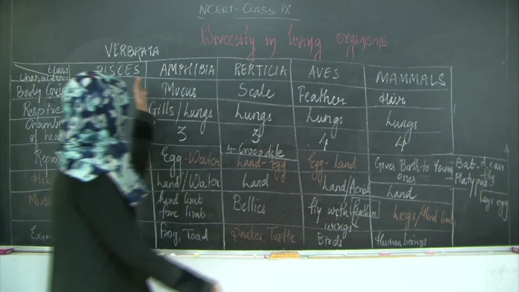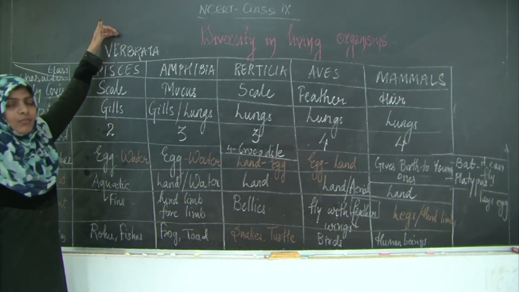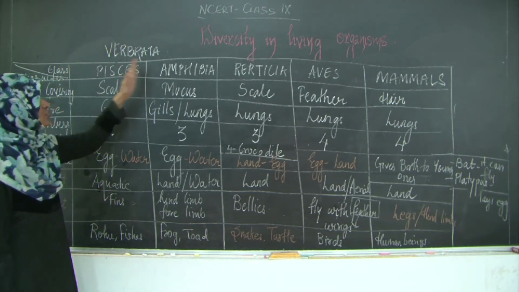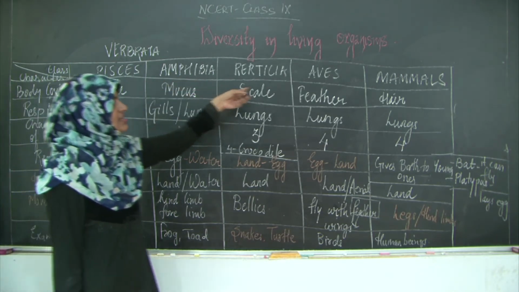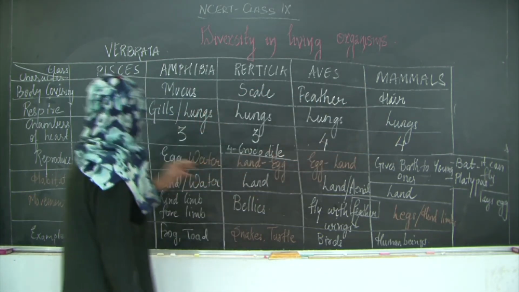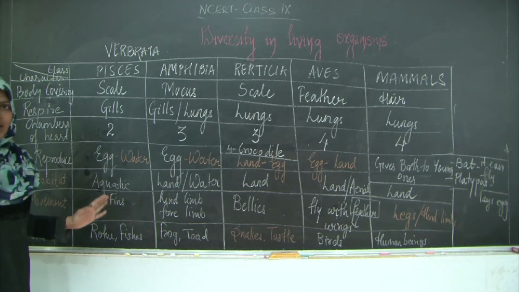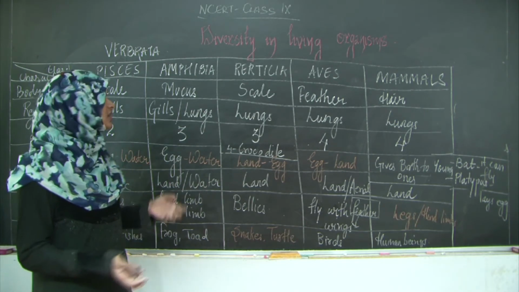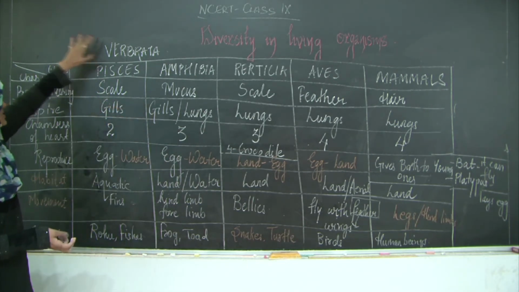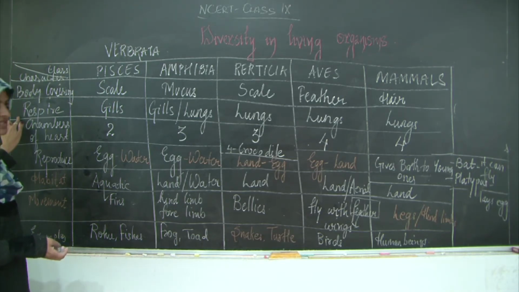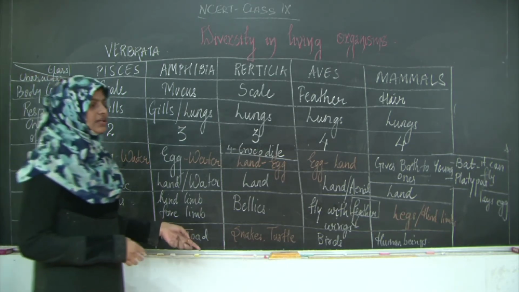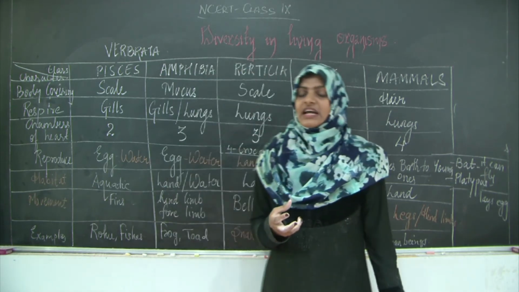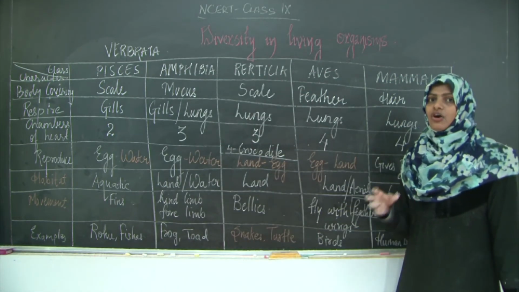Okay, so with this we finish with the phylum Vertebrata and the division of phylum Vertebrata into different classes: Pisces, amphibia, reptiles, aves and mammals. The 6 major characteristics based on which you divide all the vertebrates are body covering, respiration, chambers of heart, reproduction, habitat and movement. The examples are here.